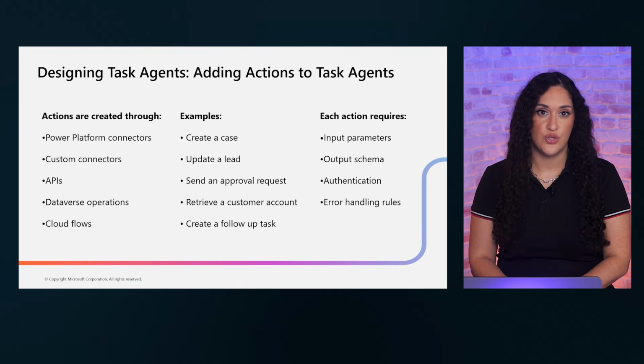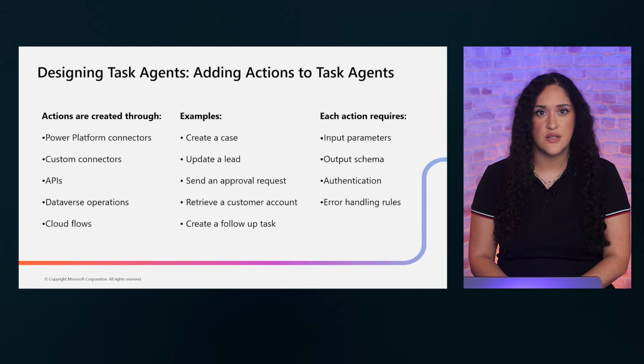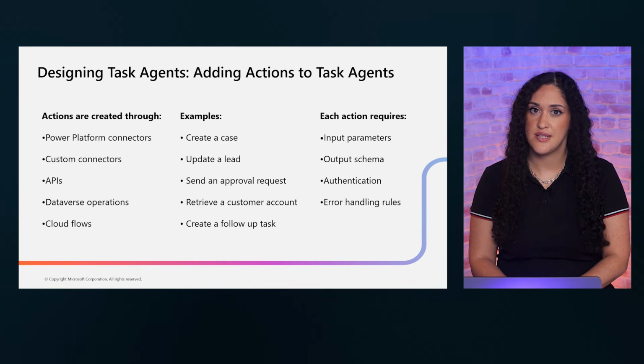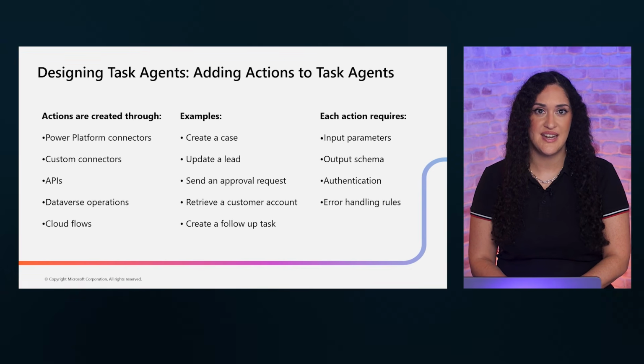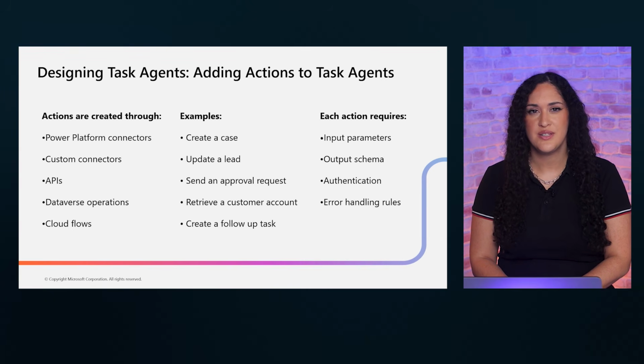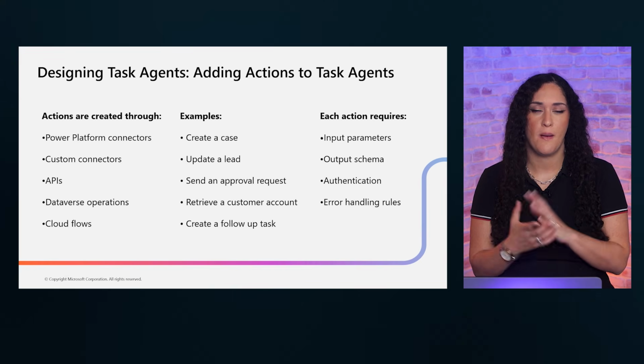You can create actions through several methods: Power Platform connectors for common services, custom connectors for proprietary systems, direct API calls, Dataverse operations for business data, and cloud flows for complex orchestrations. The important design principle here is to keep each action focused on a single operation. One action, one job. That makes testing and troubleshooting much simpler.